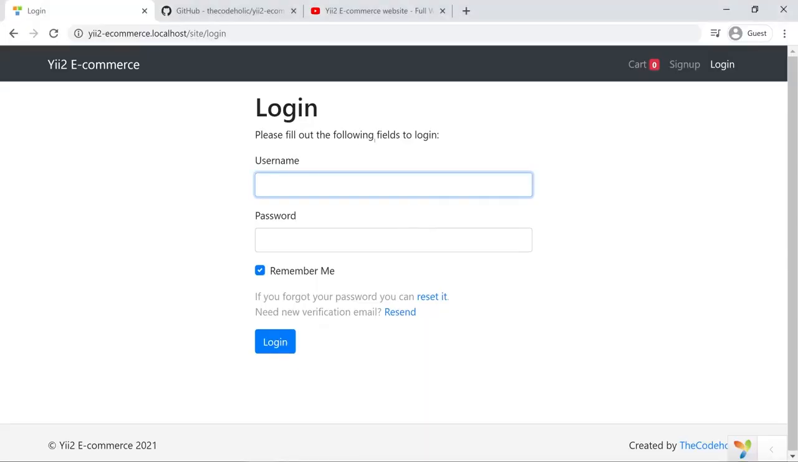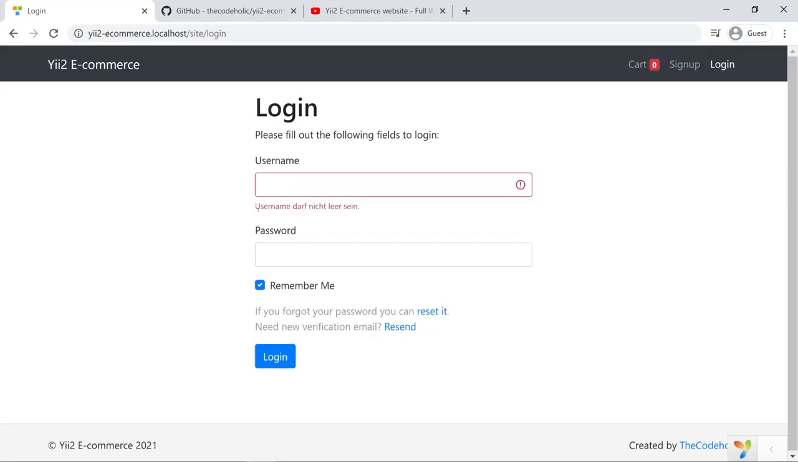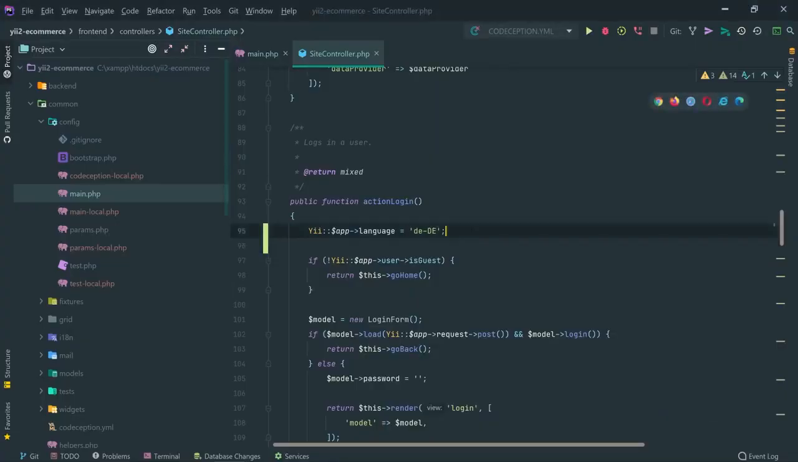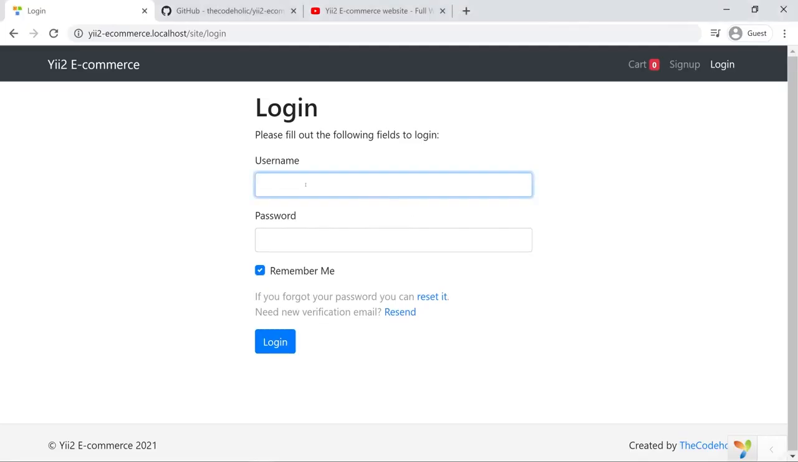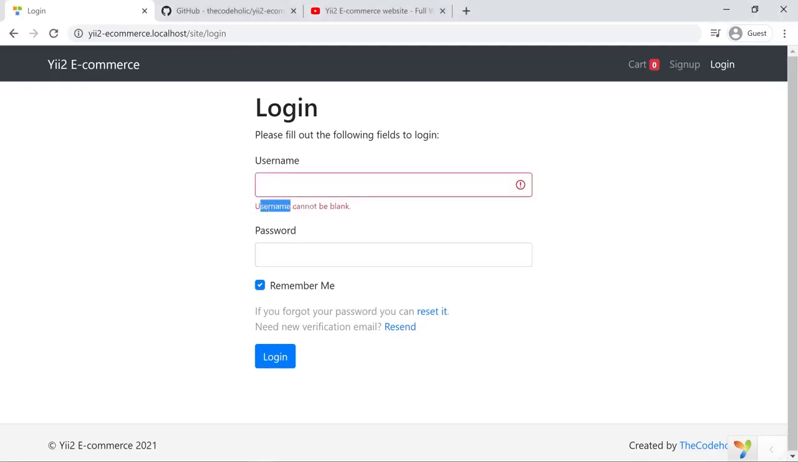I don't see any noticeable difference because these are all my texts and I haven't made them translatable. But if I don't type something in the username and click outside, so this is the default Yii2 framework text, and that is displayed in the German language. Okay, let's comment this once again and reload the page. Click it, click outside, and now username cannot be blank is in English. If I uncomment this line and reload the page, then we have it in German.